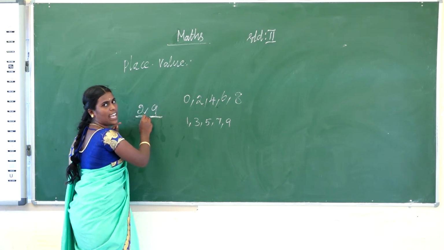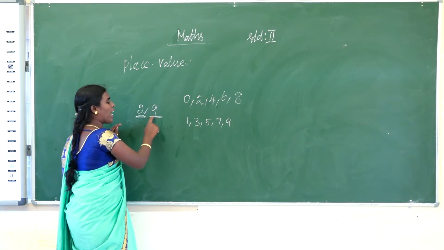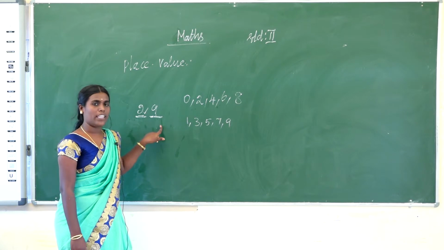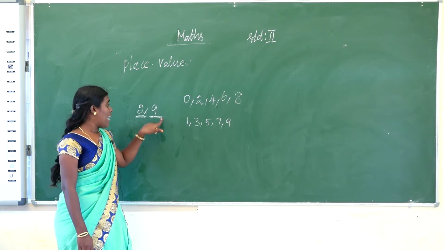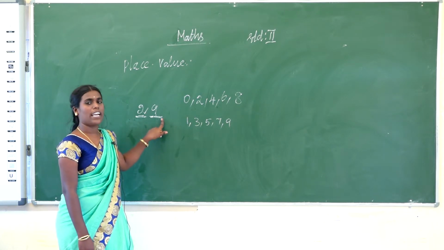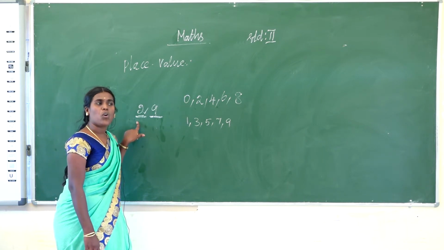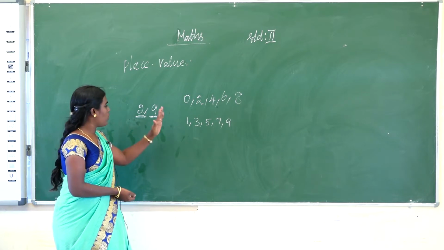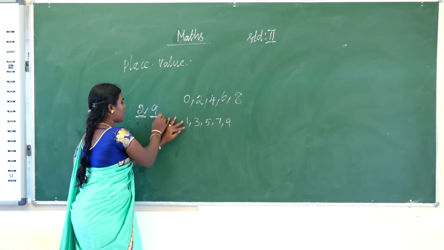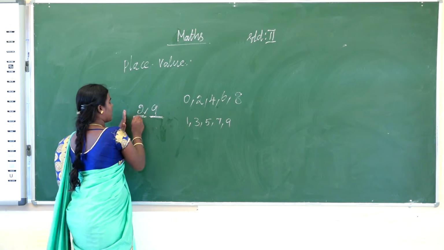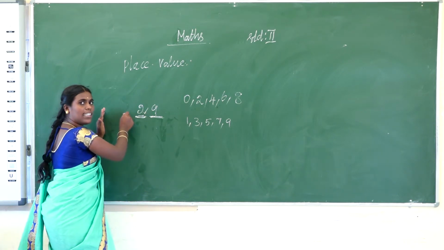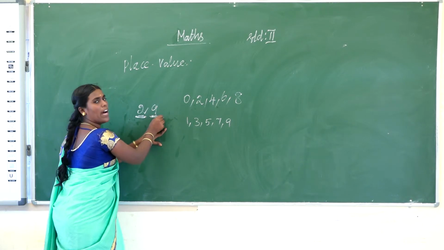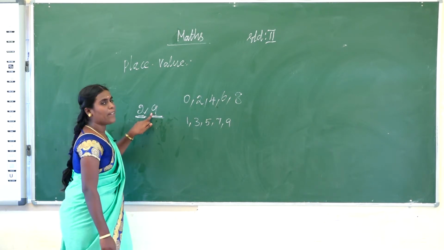So today in class, now identify the place value. Here I wrote 29. What is the place for 9? What is the place value for 9? Then what is the place value of 2? Identify. Everyone come to this one. First is the first digit, next is the second digit, next is the third digit. First, see the first digit number. Okay, so what is the number?